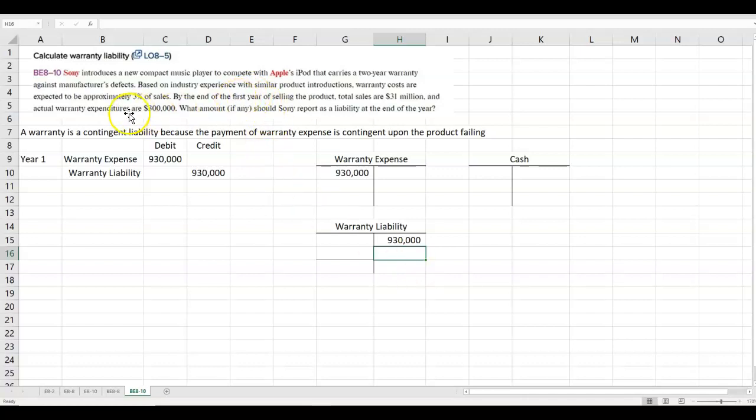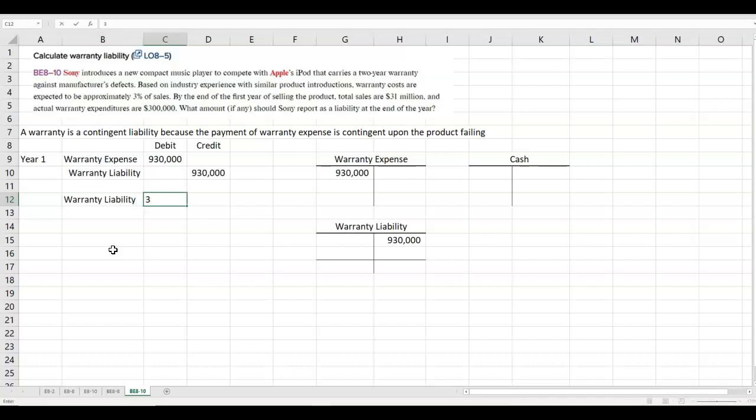At the end of the first year, they have actual warranty expenditures of $300,000. So we're not going to debit warranty expense because we've already accounted for the entire 3% of the 31 million. Actual warranty expenditures will be posted to the warranty liability account.